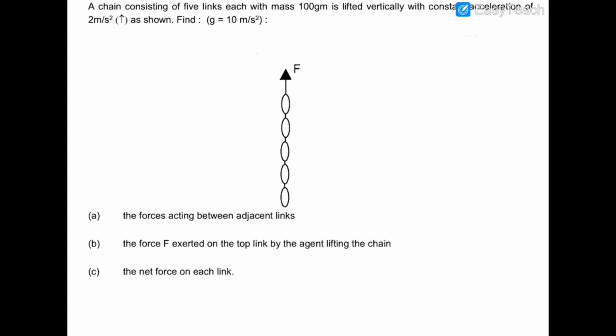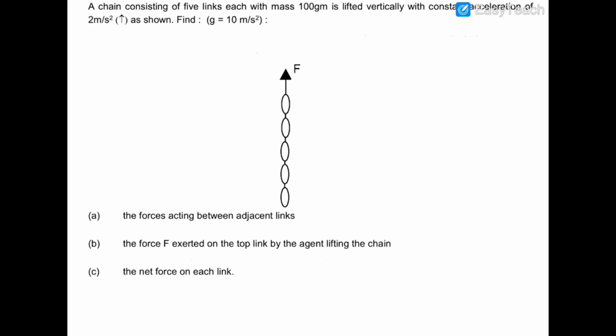Now in this question, there is a chain which has 5 links, and each link has a mass of 10 gram, and it is being lifted by a force F with an acceleration of 2 meters per second squared. The value of F is not given to us, and we can find it. In fact, this value is being asked in option B, and we have to find the tension force acting in each link. We have to find the value of F, and we have to calculate the net force on each link. So we are calculating the value of F by assuming it a system.